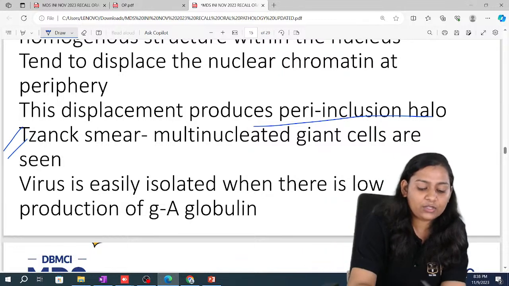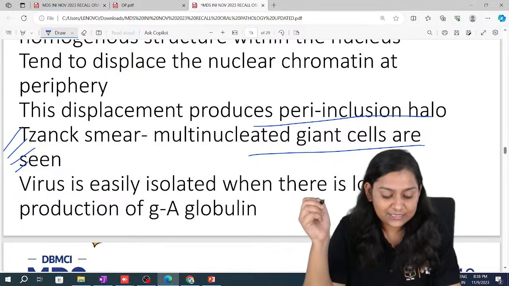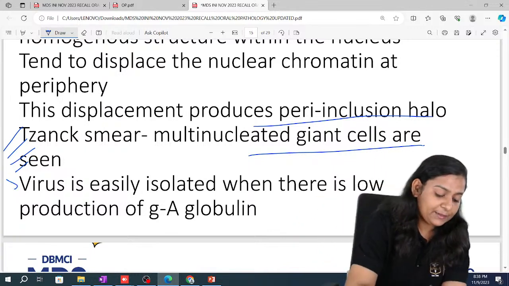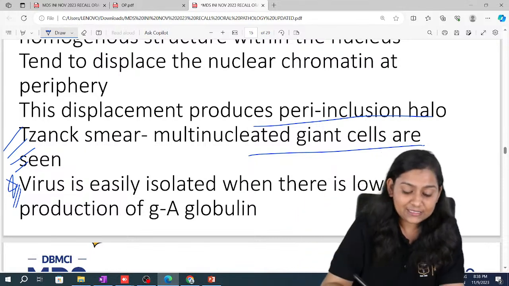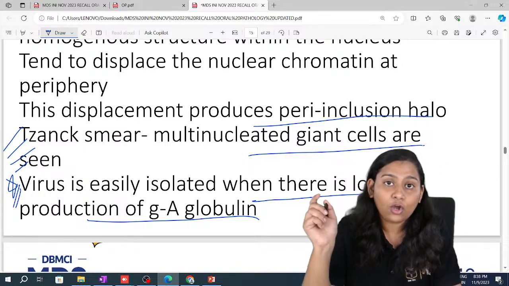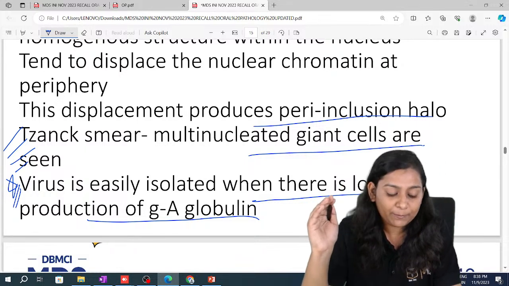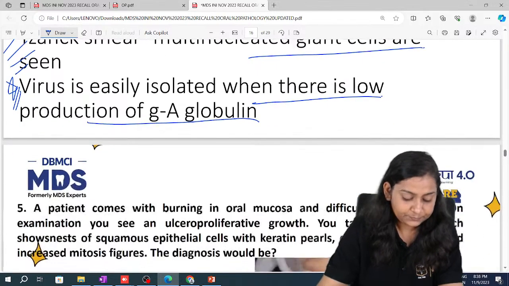Now when we see on the Tzanck smear, multinucleated giant cells are seen. Now there's one more very important point with respect to herpes simplex virus: it is isolated when there is a low production of A globulin. When there is a low production of A globulin, then only these viruses will get isolated.